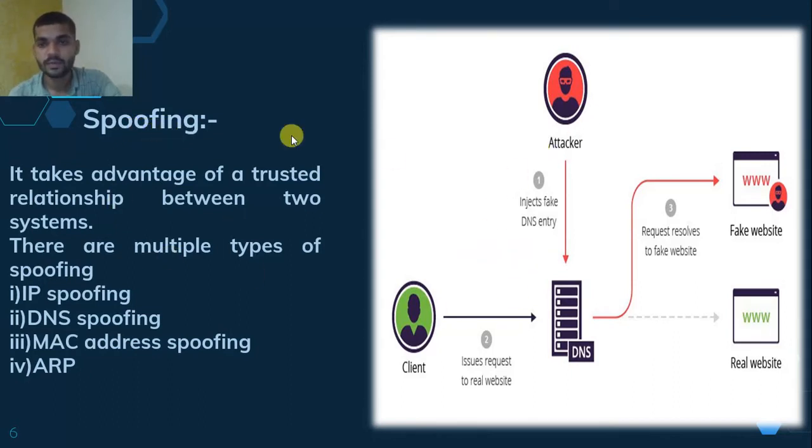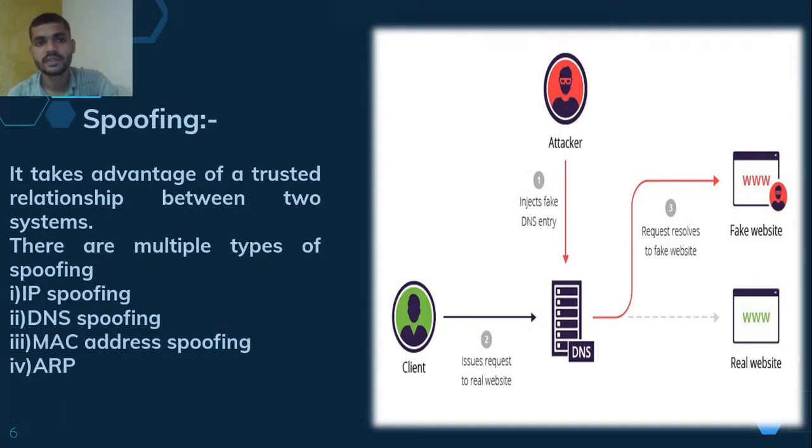These spoofing attacks take advantage of the relation between the client and the system. The client wants to access the real website, but the attacker injects the entry of the fake website and forces the client to access it. There are various types of spoofing: IP spoofing, DNS, MAC address spoofing, and ARP.